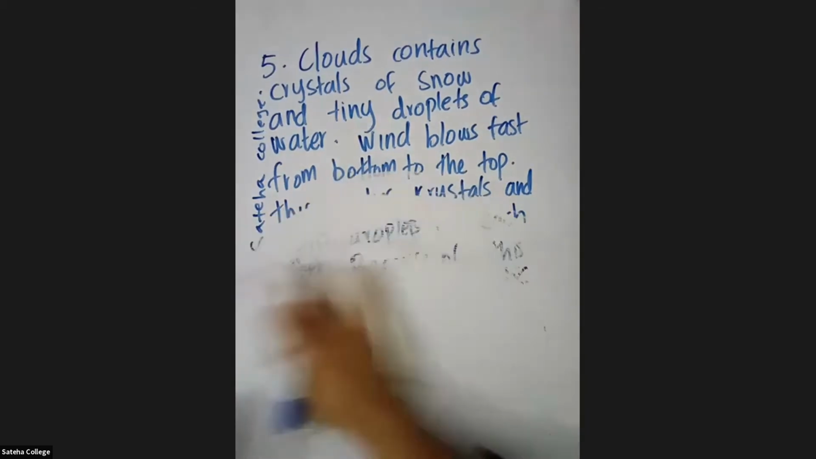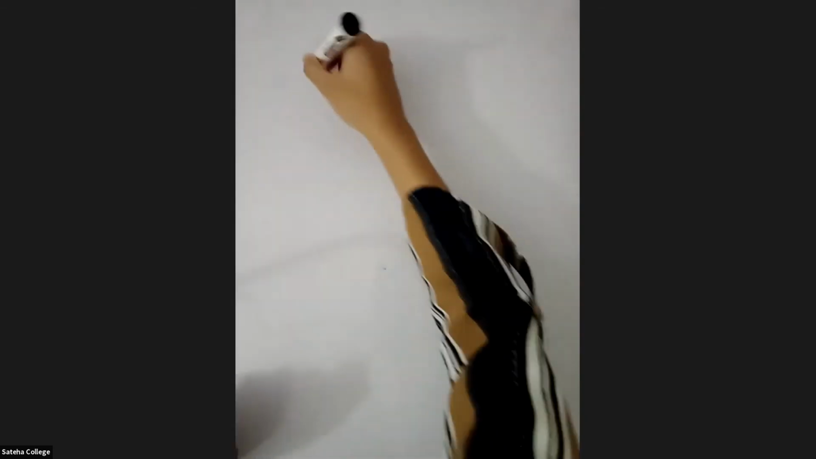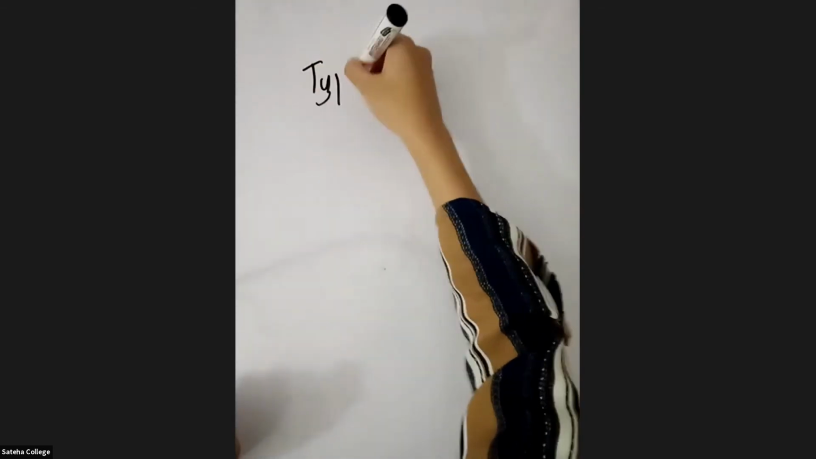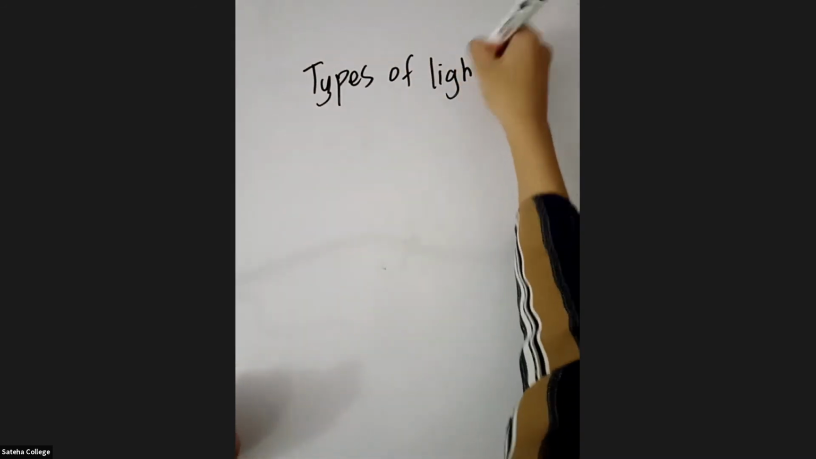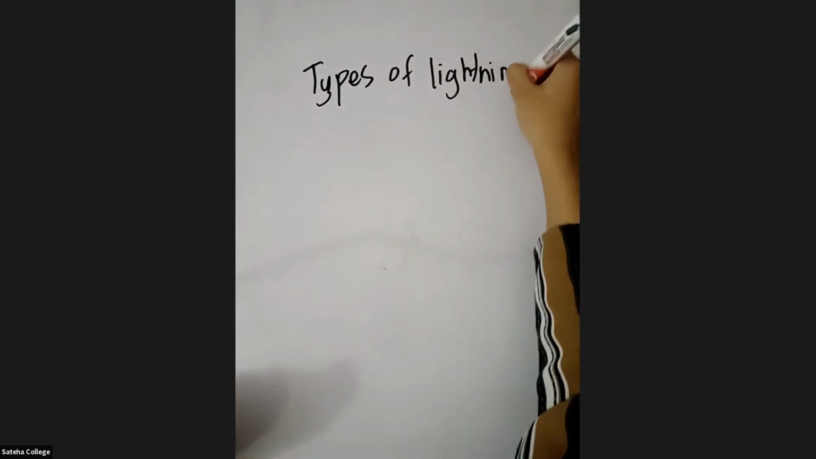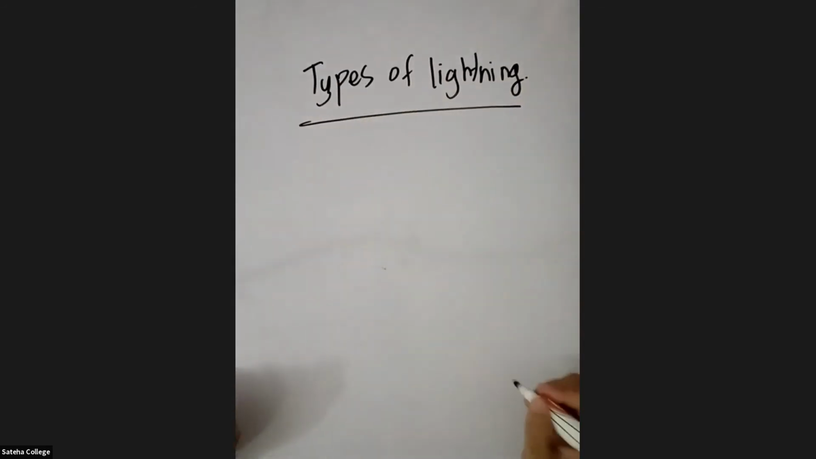So now we are going to move to our next part. The next part is about the types of lightning. I told you that based on the jumps, there are 3 types of lightning. Based on the jumps, we can classify lightning into how many types?